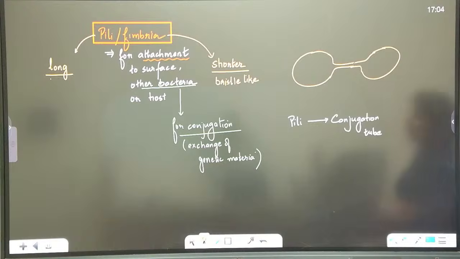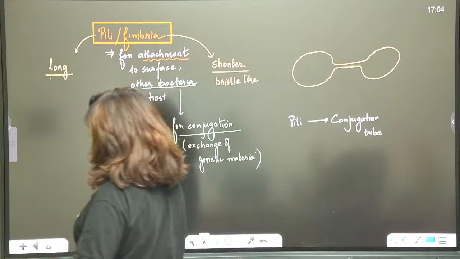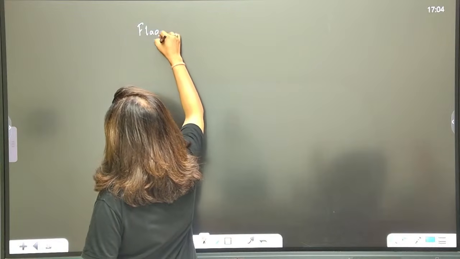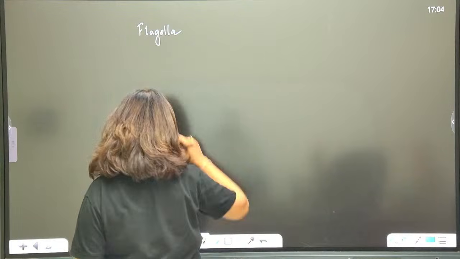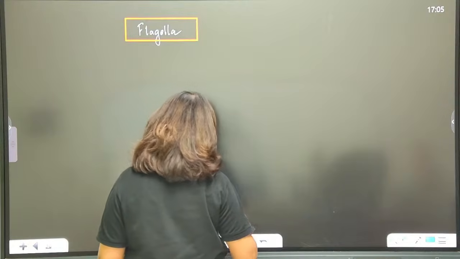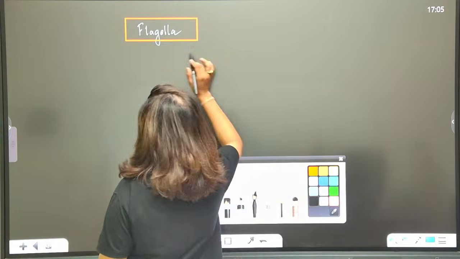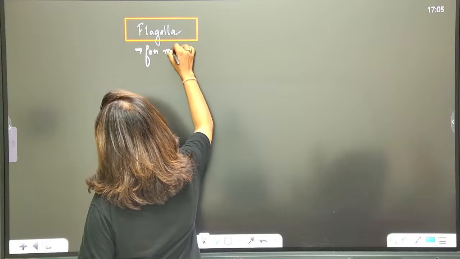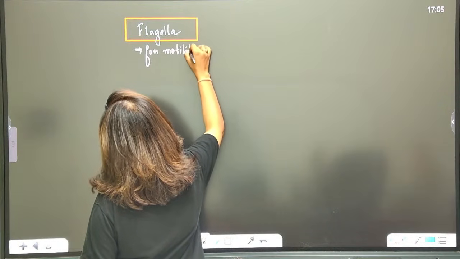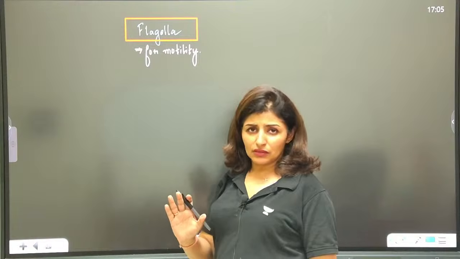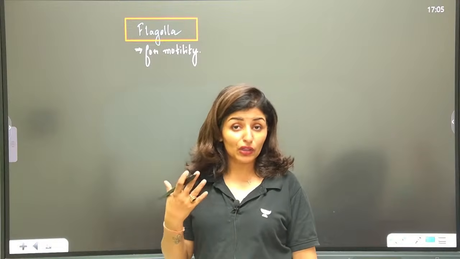Now, coming on to the next part, which is flagella. Now, flagella is not present in all. Flagella will only be found in those bacteria which are motile. So, the motility is taken care of by flagella. This is for motility. Motility means movement. Even flagella will be found in eukaryotes.